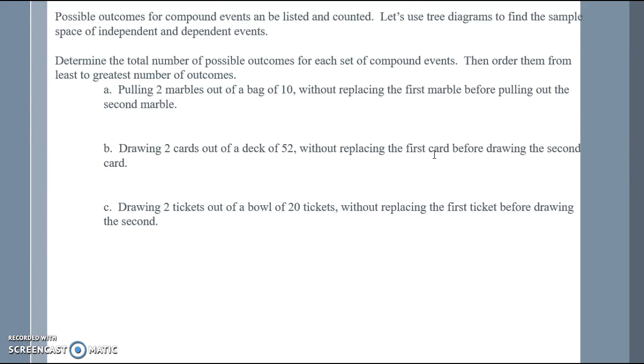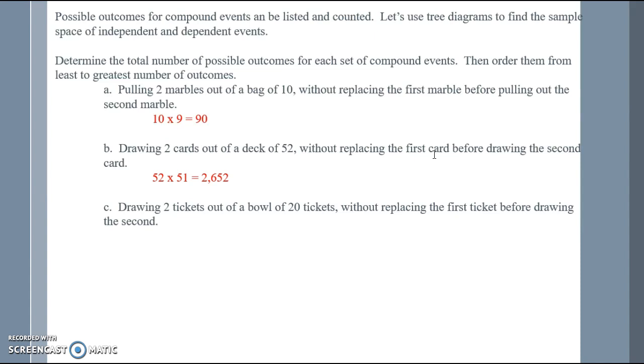Pulling 2 marbles out of a bag of 10 without replacing the first marble before pulling out the second. So because these are dependent events, I have 10 marbles that I started with, and then because I didn't put it back, now I only have 9 marbles for my second choice, so a total of 90 choices altogether.